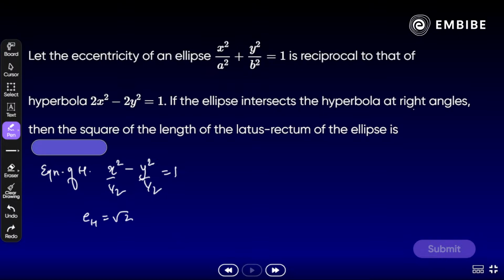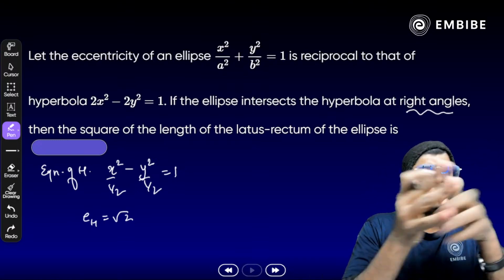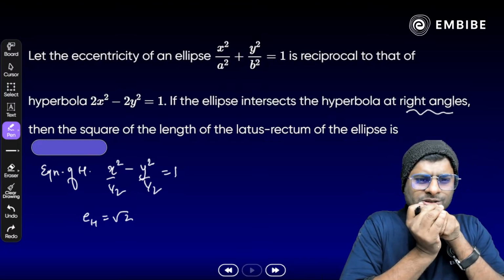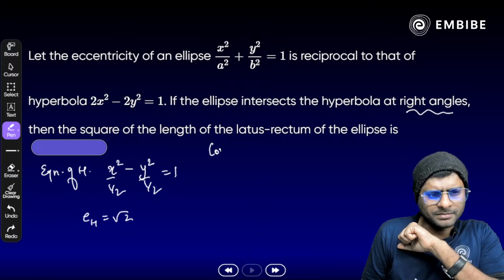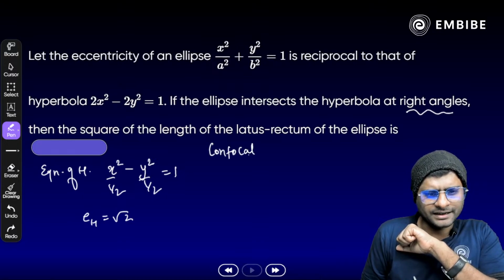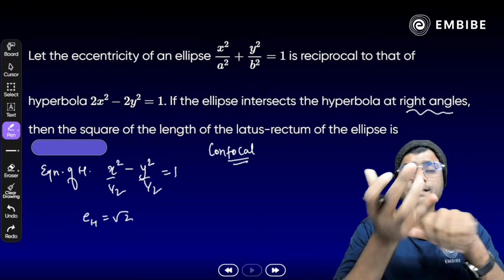Both intersect at 90 degrees, at right angle. दोनों एक दूसरे को right angle पे कट करते हैं. So what you conclude here? Anyone know that? अगर दोनों एक दूसरे को 90 डिग्री पे कट करें, so what you conclude here? They both are nothing but confocal. Correct? They both have the same focus.